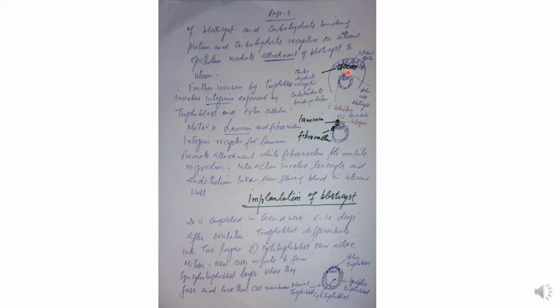L-selectin on the trophoblast, carbohydrate receptors on the endometrium of the uterus. The endometrium has carbohydrate binding protein and carbohydrate receptors which receive this L-selectin, which is present toward the polar trophoblast, toward that part which is surrounding the embryoblast. Now they will make contact with each other.